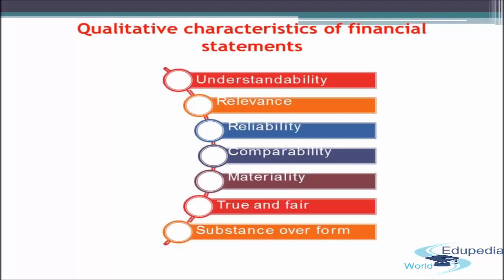Economically and in substance, we have transferred the immovable property and we are not the owner of that property now. So we cannot show it as an asset in our financial statement. We have to show it as a sale, though the documentations and legal formalities are pending. So this is what the substance over form characteristic is. All information having economic reality should be presented in the financial statement, whether or not the legal formalities have been done.